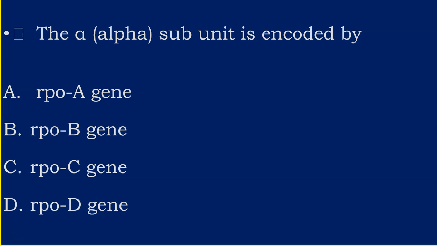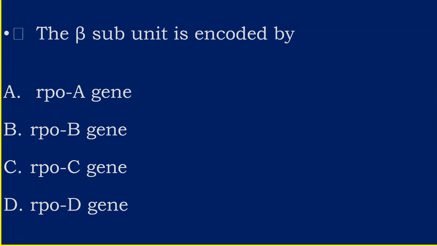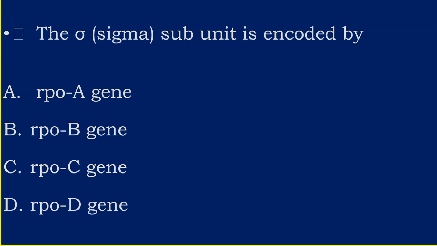The alpha subunit is encoded by the gene? The answer is the rpoA gene. Alpha subunit is encoded by the rpoA gene. Next, beta subunit is encoded by, answer is the rpoB gene. Likewise, beta prime subunit is encoded by the rpoC gene. Sigma subunit is encoded by the rpoD gene.